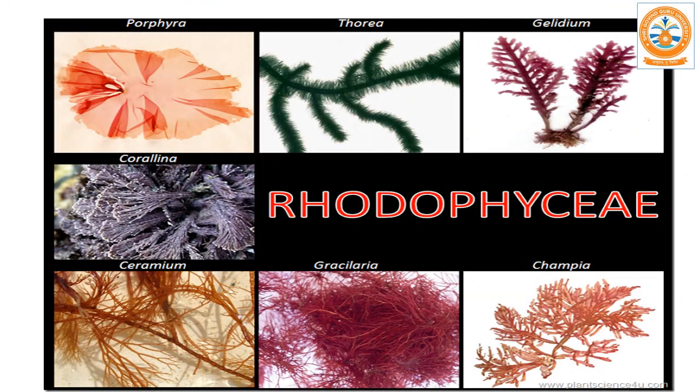Now we will see some of the examples: Porphyra, then Corallina, they look like corals, Ceramium, Gracilaria is very common, Champia, Gelidium. These are some examples of Rhodophyceae.